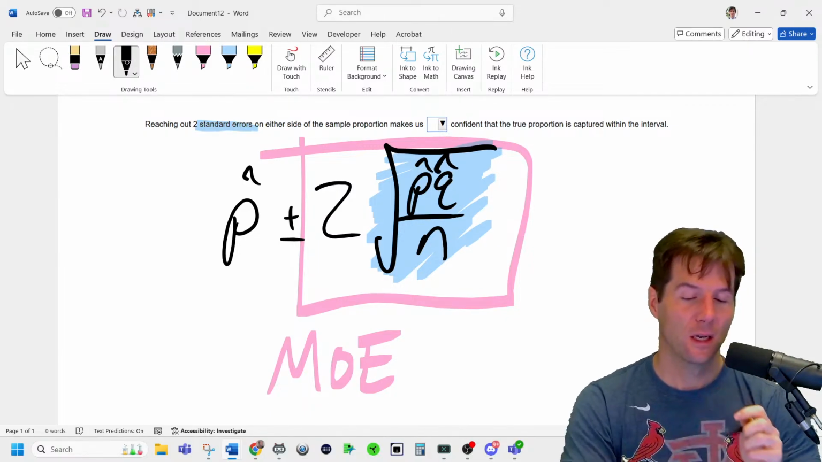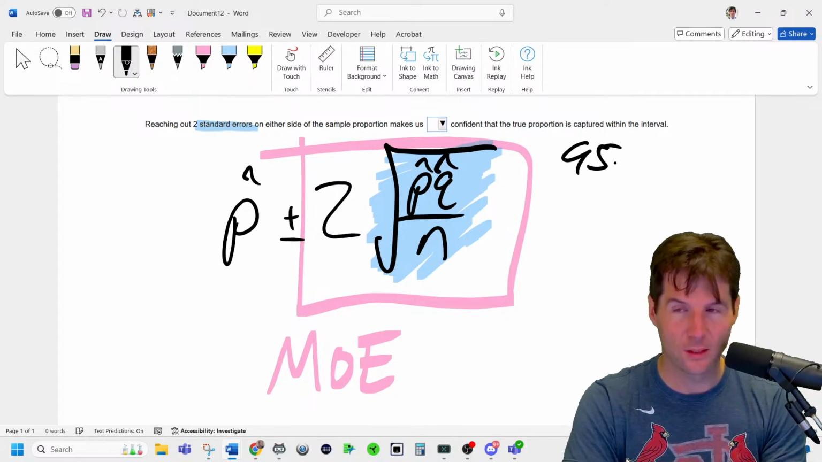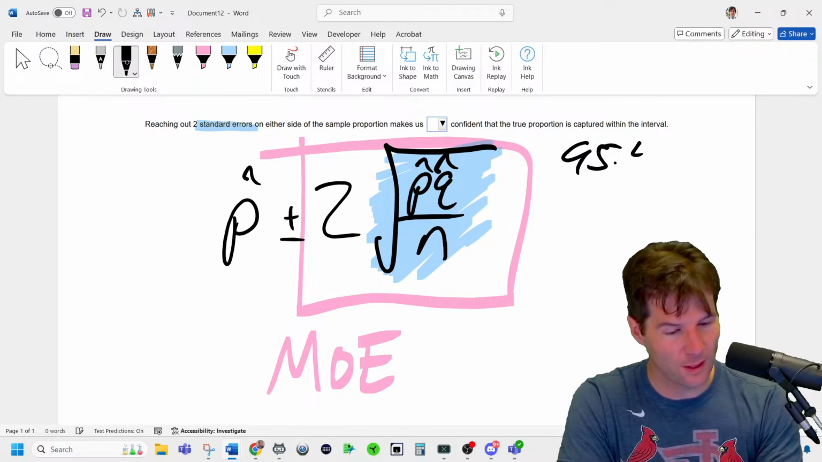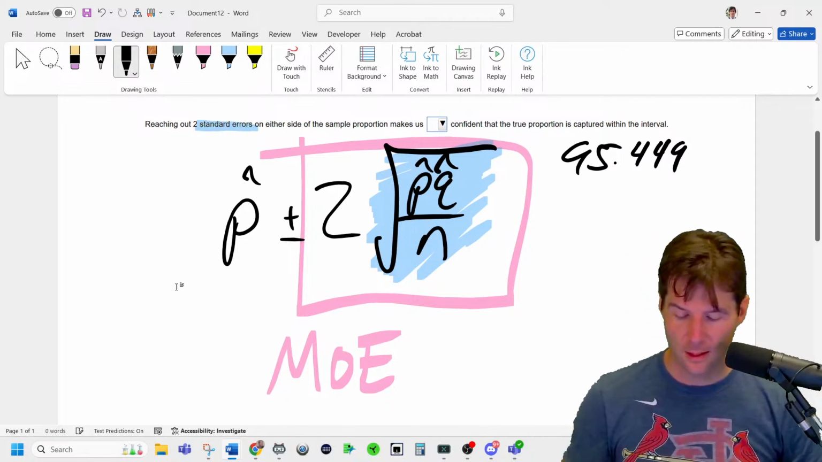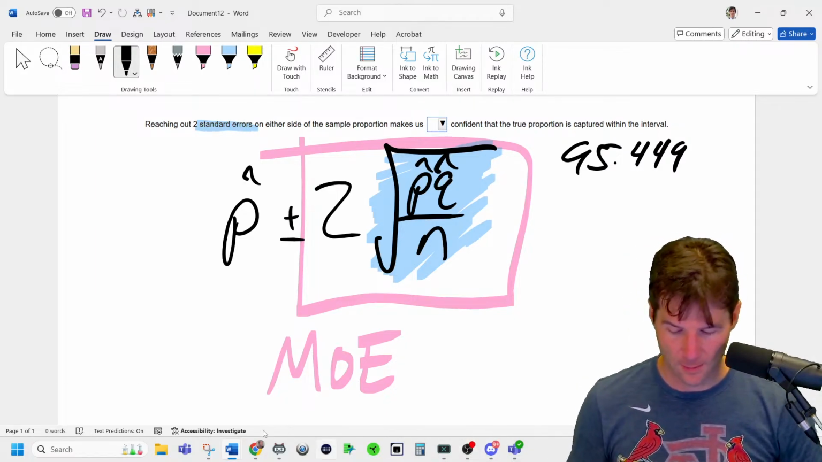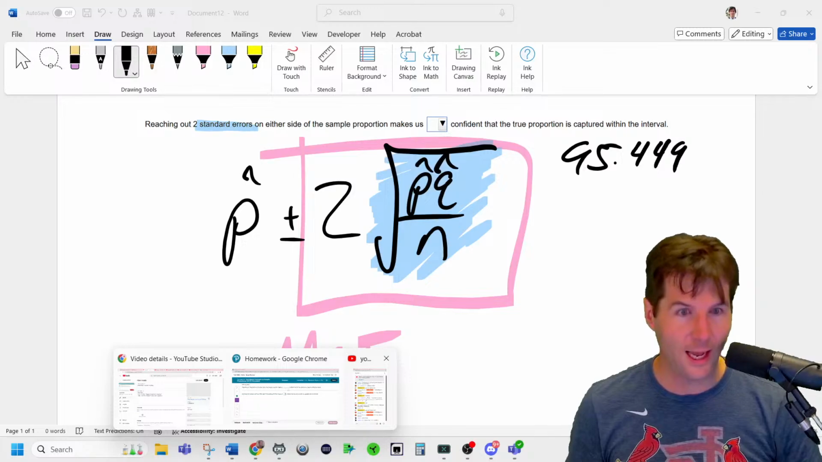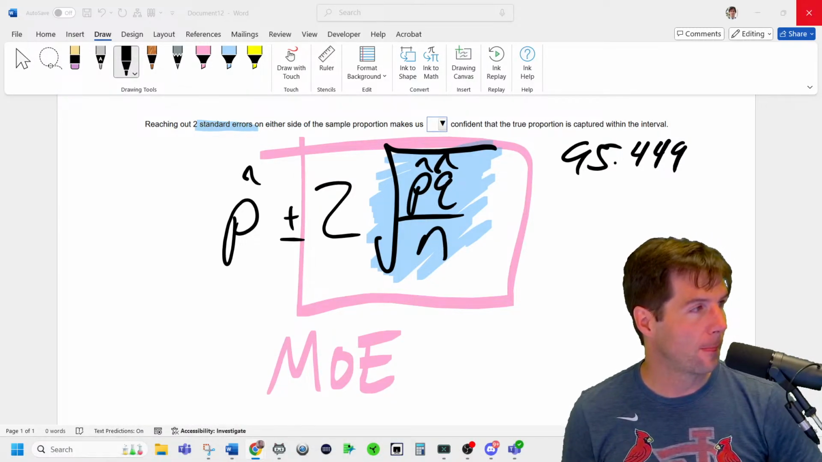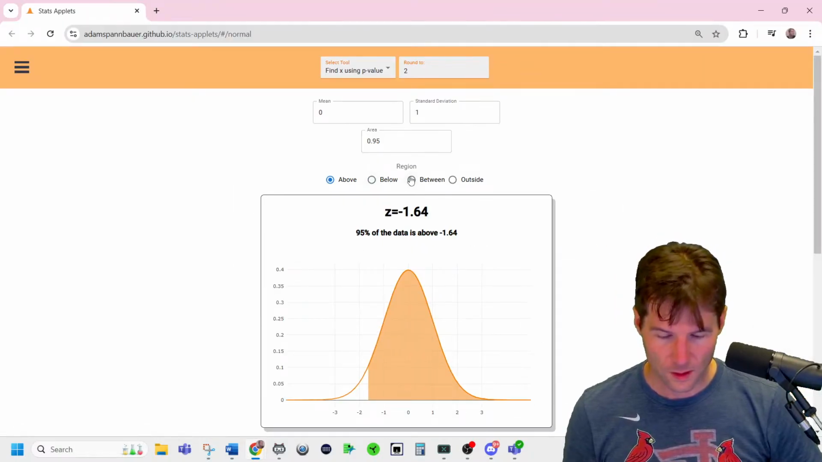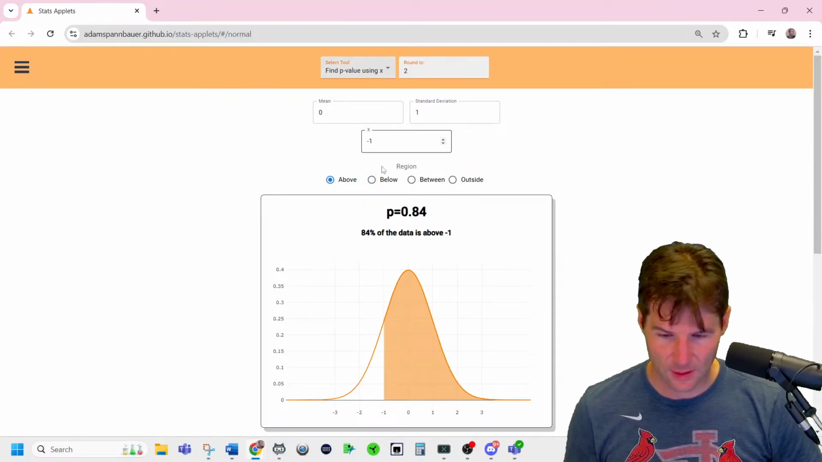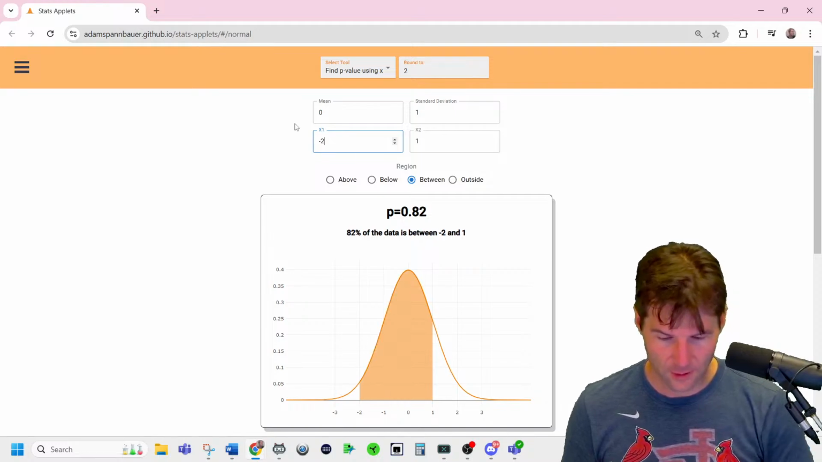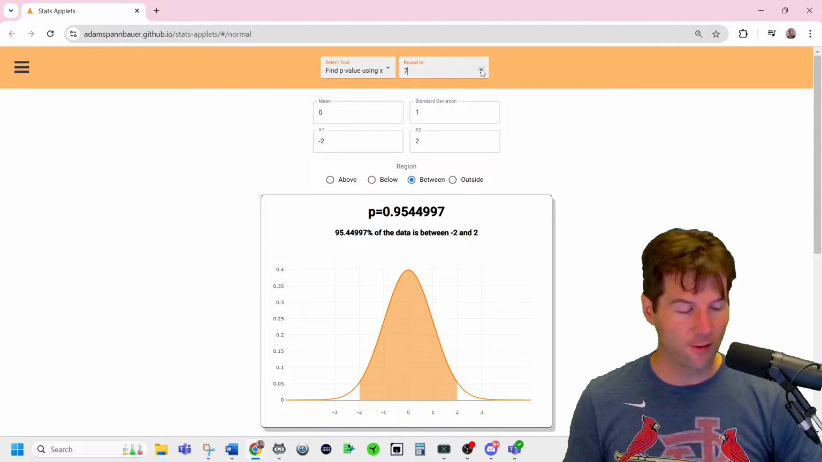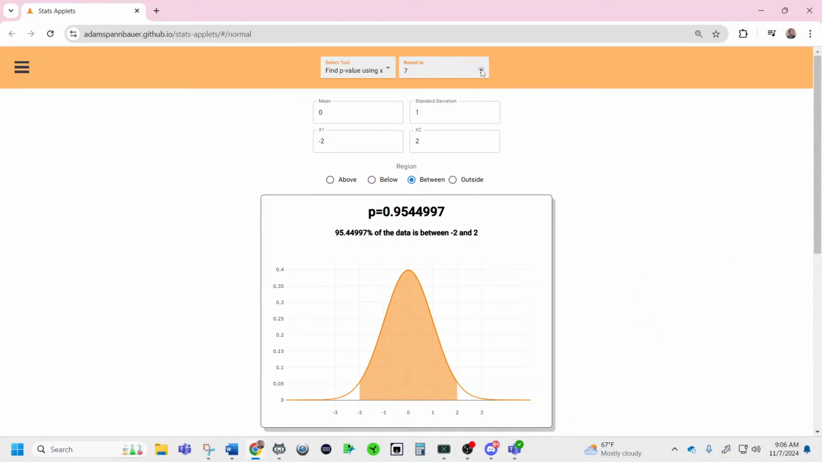Yes, you're right. And it's actually 95 point, is it 95.449? I think it's 95.45. But let me see right here. When you reach out 2, we can go to the applet. Mubot's got the applet in the chat. So when you reach out 2, if we go to find using x, between -2 and +2, 95.449. There it is, 95.449. That is when you reach out 2.